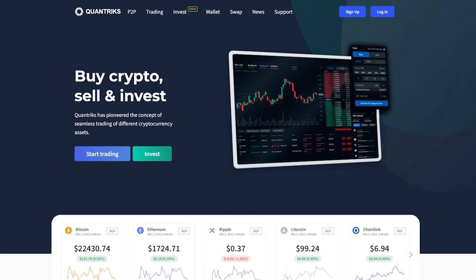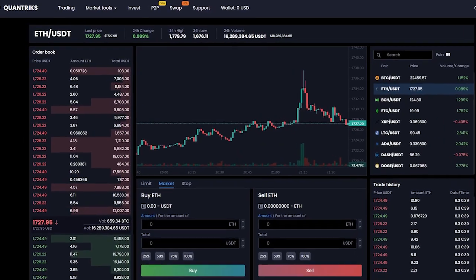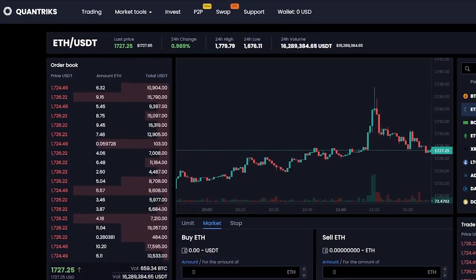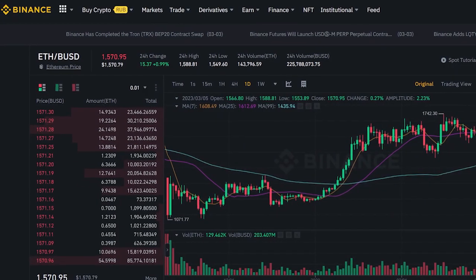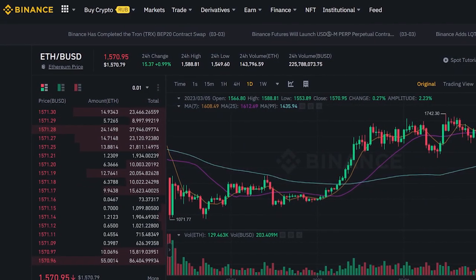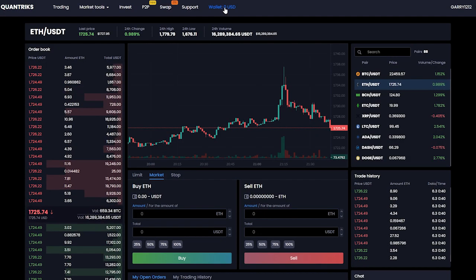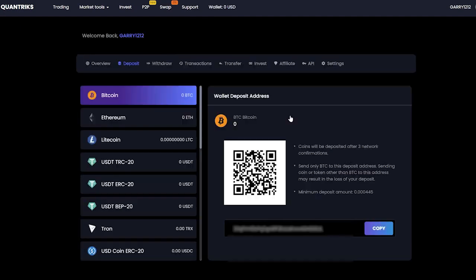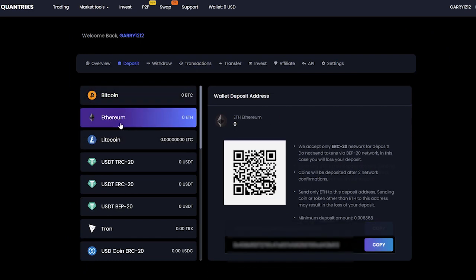Today, I will show you how to earn 10% from arbitration with the Quantrix exchange. We go to the course of the Ethereum coin and see that it costs more here than on Binance. Go to the deposit tab and make a deposit in Ethereum for $1,000.